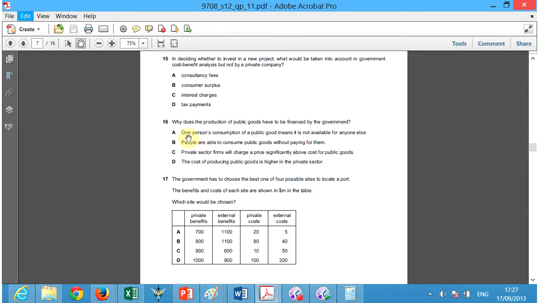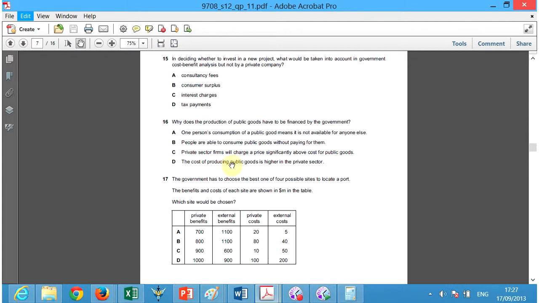Okay, so 16. One person's consumption of a public good means it's not available for anyone else. That's the definition of excludability. Okay, but public goods are not excludable. B. People are able to consume public goods without paying for them. Okay, that's B. The other one is C.